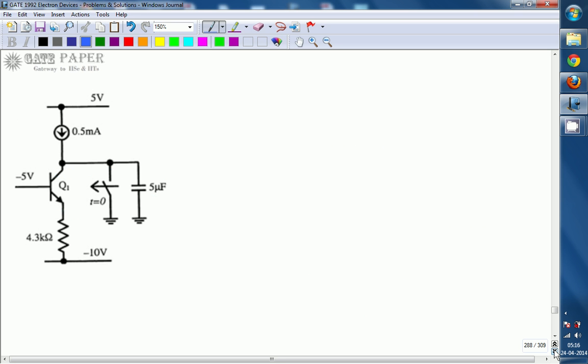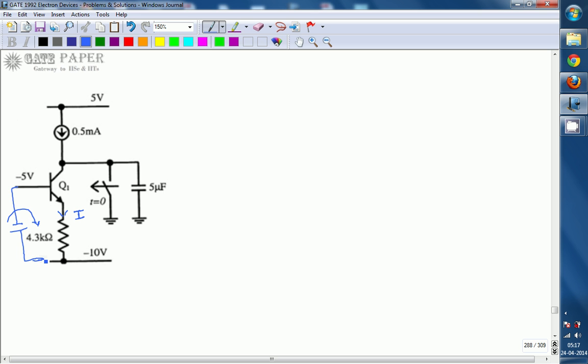For this, first of all we are going to calculate the base current, that is, the current flowing through the 4.3 kilo ohms. So apply KVL for this loop. The 5 volt source is connected with this minus terminal and plus terminal.